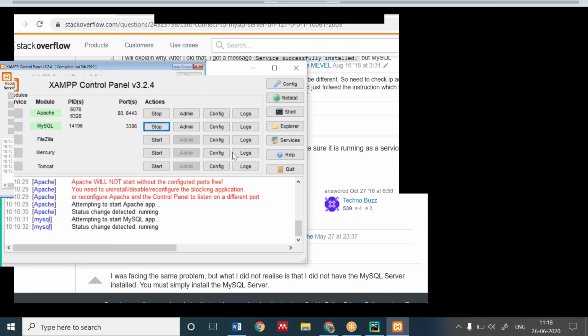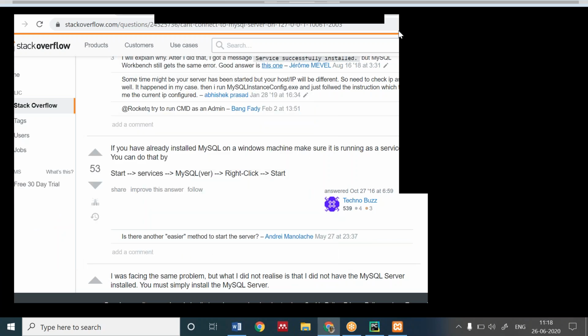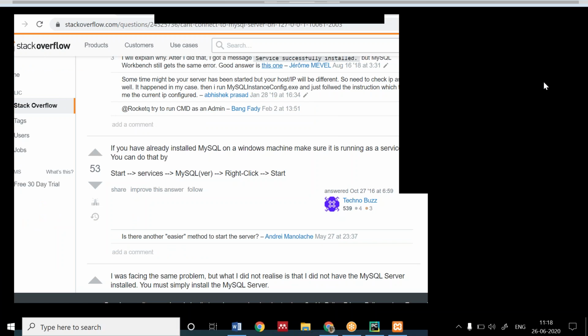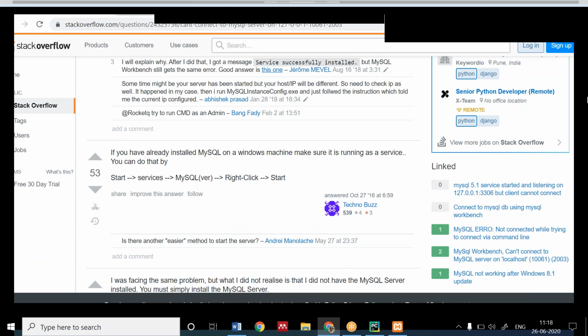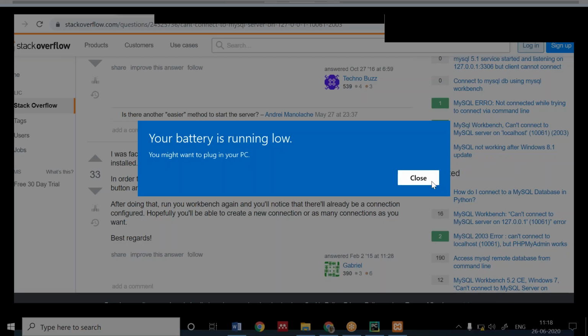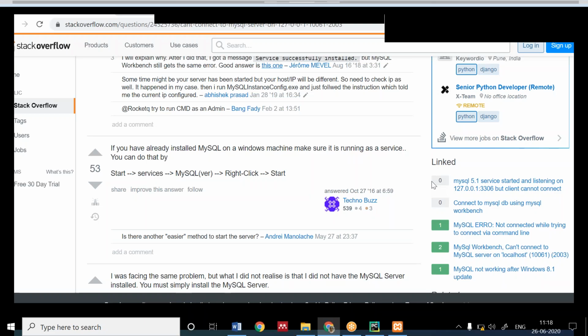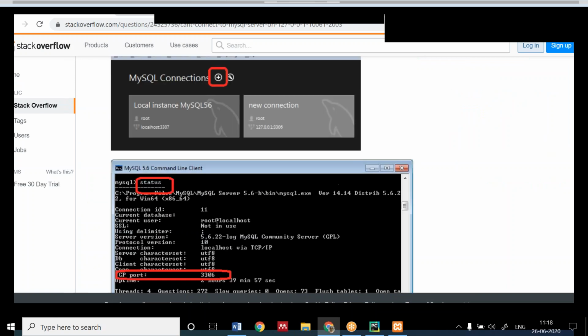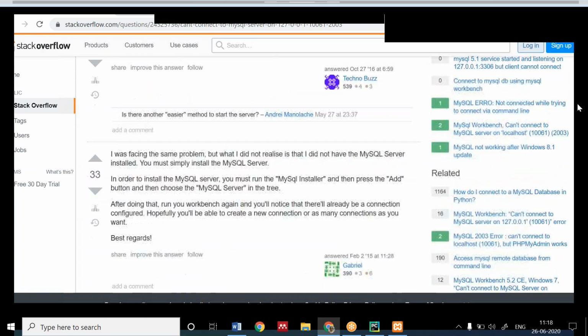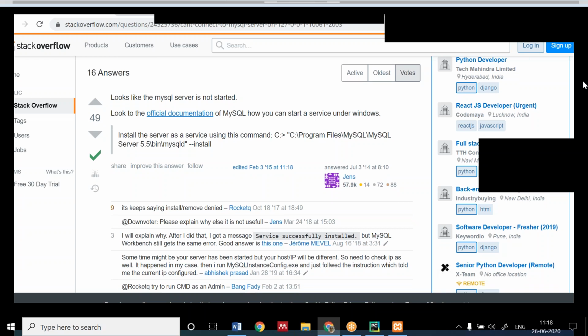It's the only thing when we are not able to connect with MySQL. Check your port number also, on which it is running.